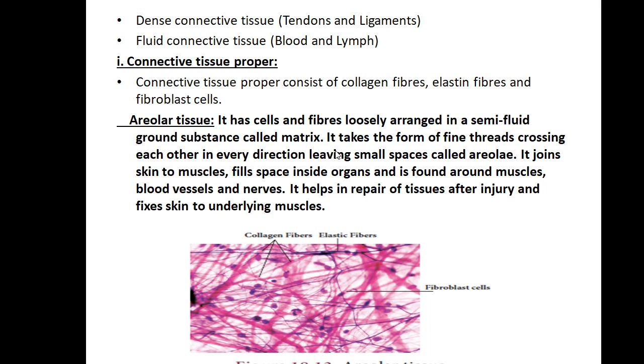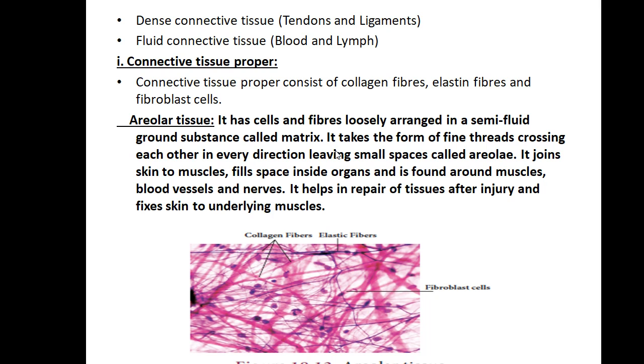First, we'll discuss the connective tissue proper. Connective tissue proper consists of collagen fibers, elastin fibers and fibroblast cells. Okay, so this is one type of connective tissue. These are all the fibers and cells present in the connective tissue proper. An example of connective tissue proper is areolar tissue.